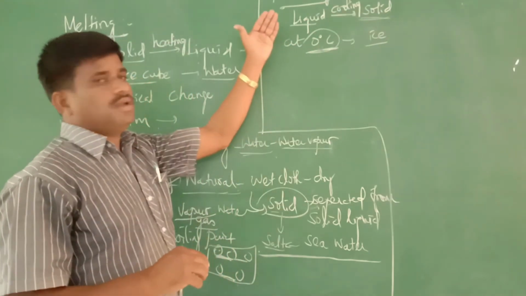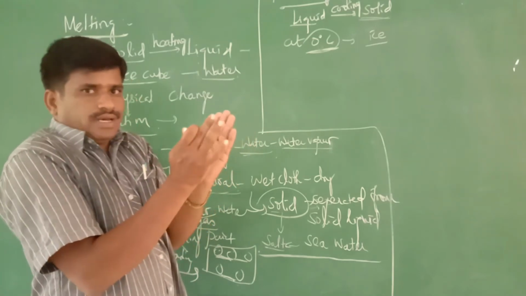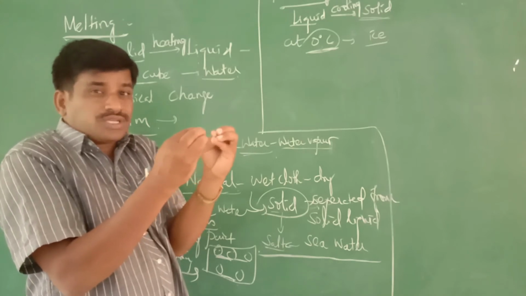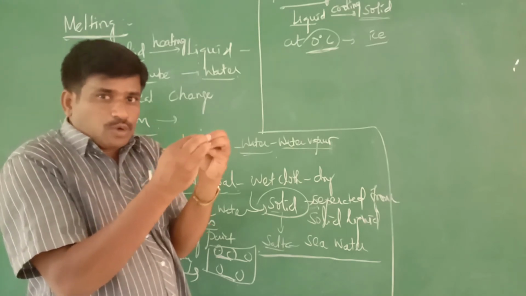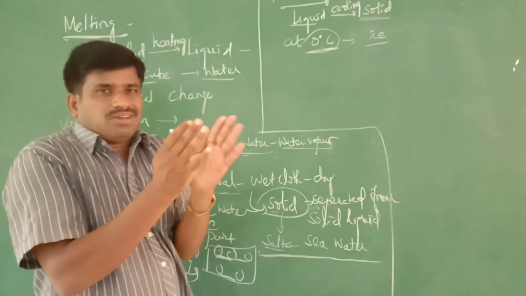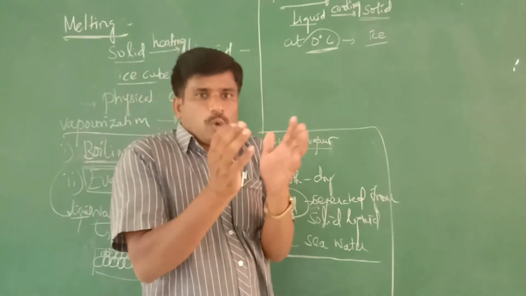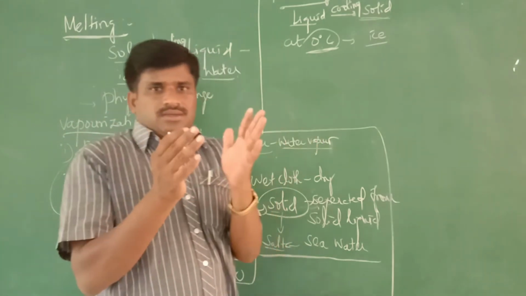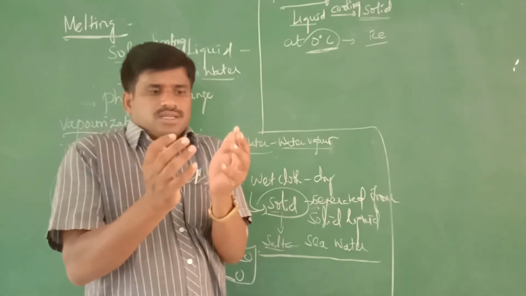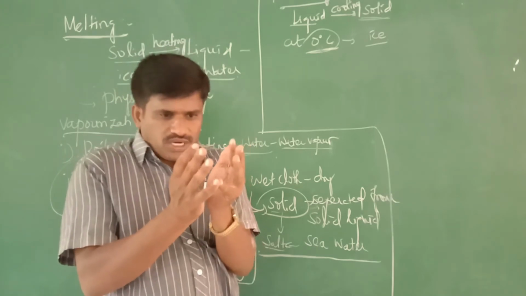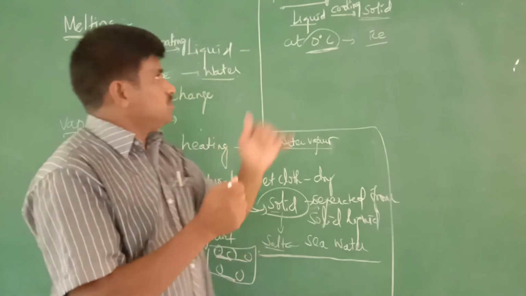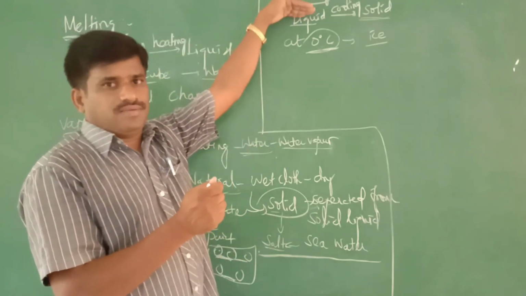This is about freezing. Here, when the liquid is allowed to cool, the particles move closer and closer. Then it will become an ice cube, that is a solid. You know that solid particles are very closely packed, compared to liquid, where the particles are loosely packed. By cooling, the loosely packed particles get closer and become solid. So this is what happens in freezing.